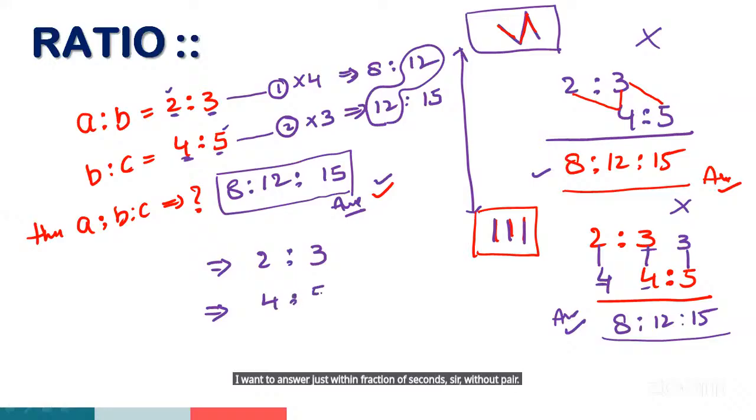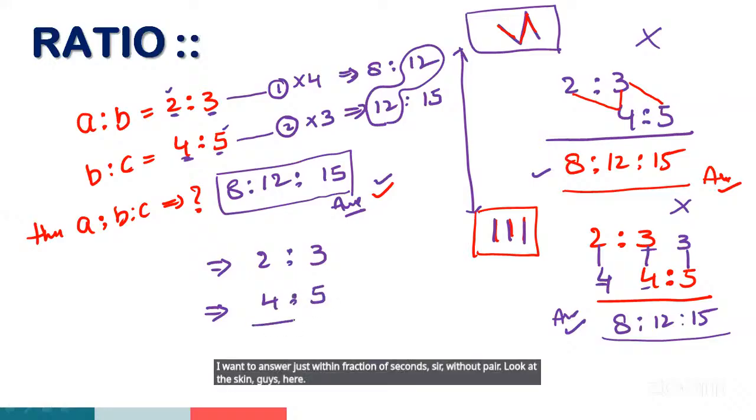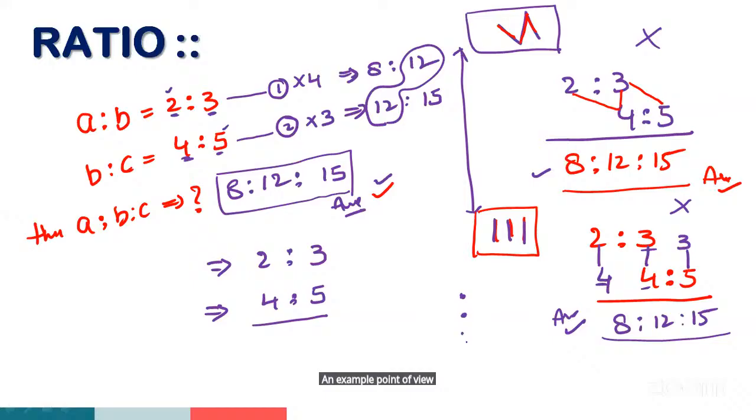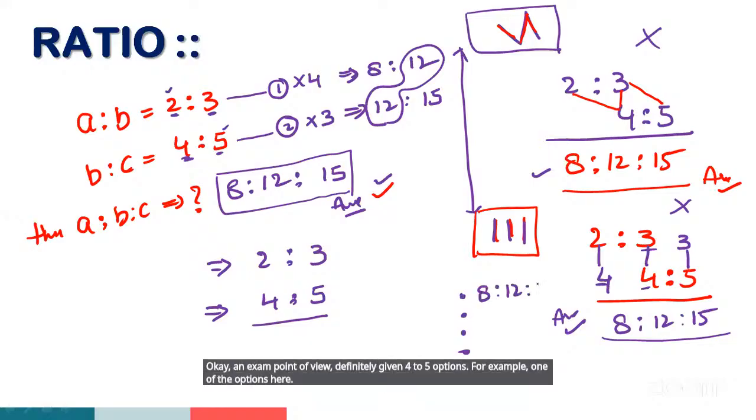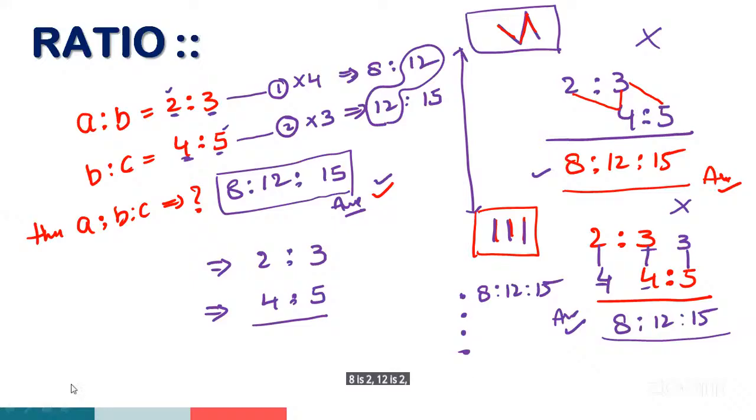Look at the screen, guys. From the exam point of view, definitely 4 to 5 options are given. For example, one of the options here is 8 is to 12 is to 15, and the remaining 3 options are different.